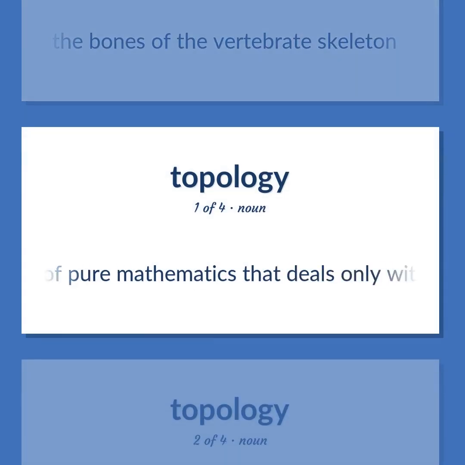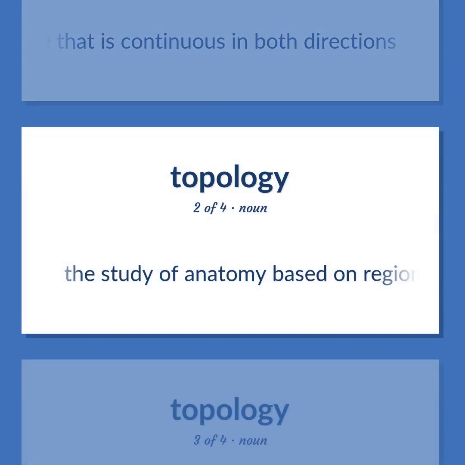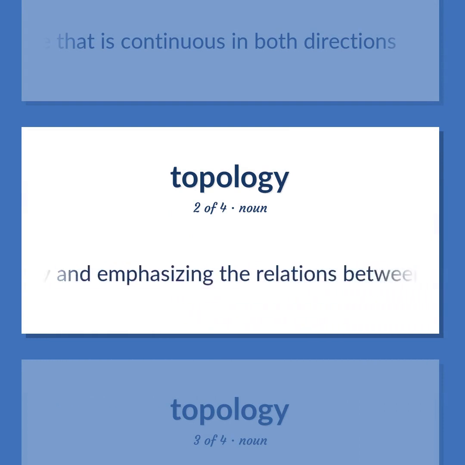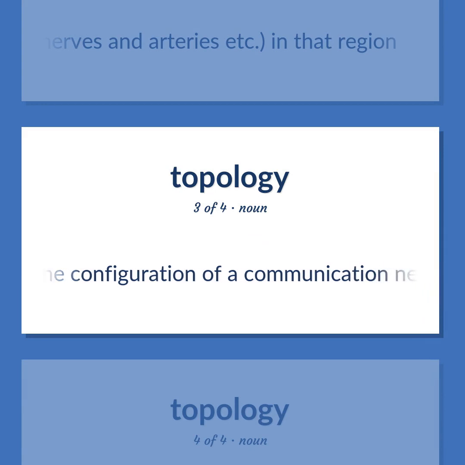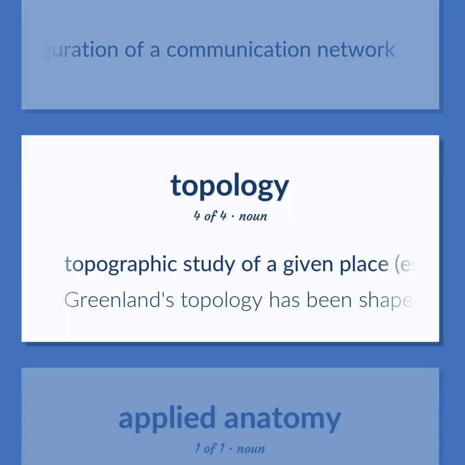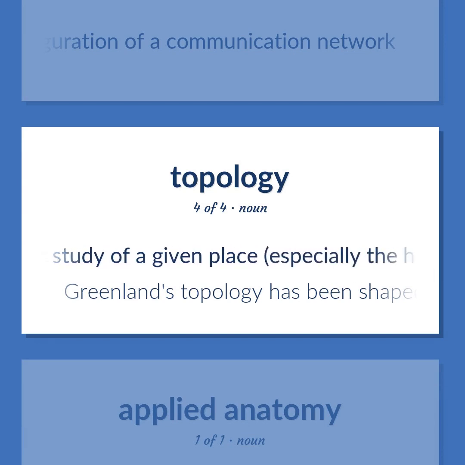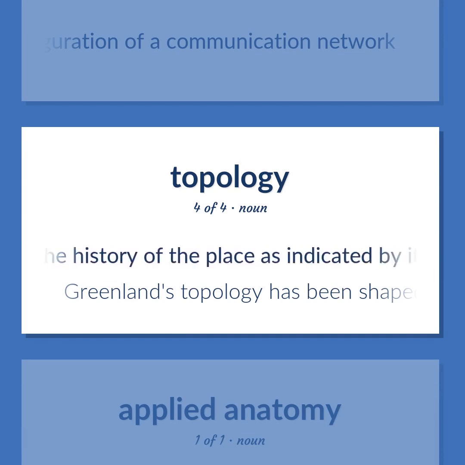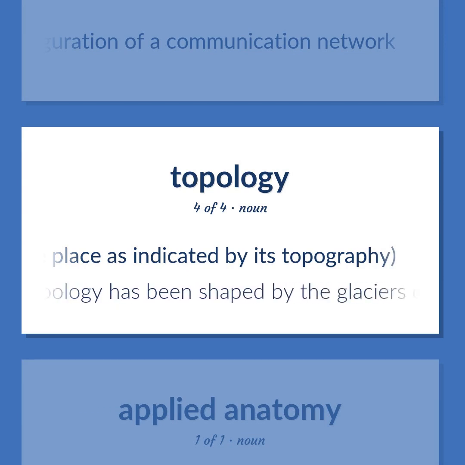The branch of pure mathematics that deals only with the properties of a figure x that hold for every figure into which x can be transformed with a one-to-one correspondence that is continuous in both directions. The study of anatomy based on regions or divisions of the body and emphasizing the relations between various structures, muscles and nerves and arteries, etc., in that region. The configuration of a communication network. Topographic study of a given place, especially the history of the place as indicated by its topography. Greenland's topology has been shaped by the glaciers of the Ice Age.